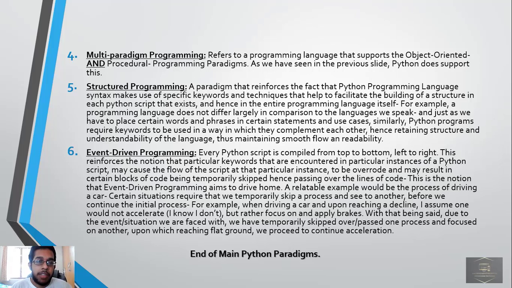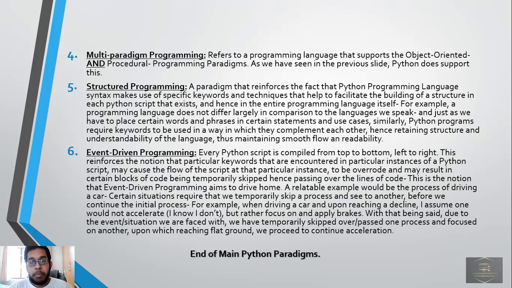Number 6, event driven programming. Every Python script is compiled from top to bottom, left to right. This reinforces the notion that particular keywords that are encountered in particular instances of a Python script may cause the flow of the script at that particular instance to be overridden and may result in certain blocks of code being temporarily skipped, hence passing over the lines of code. This is the notion that event driven programming aims to drive home.